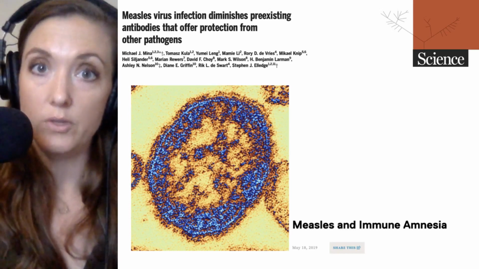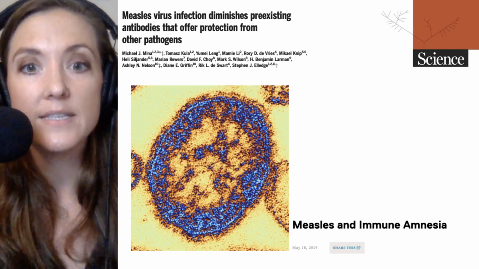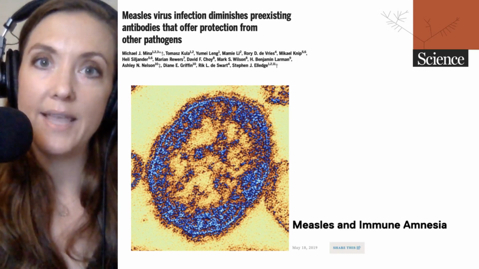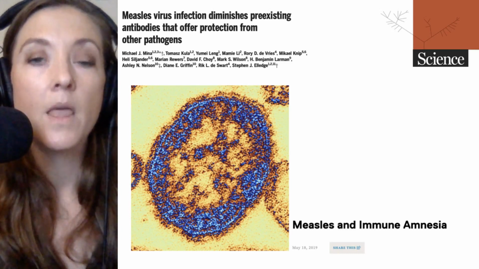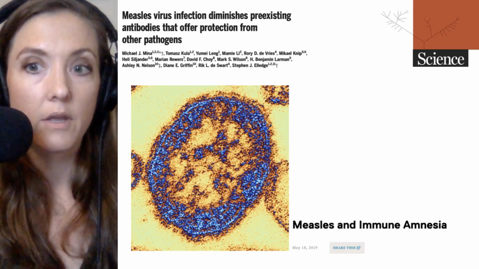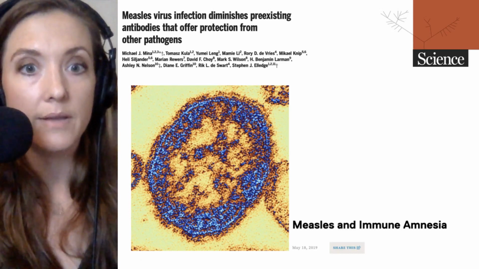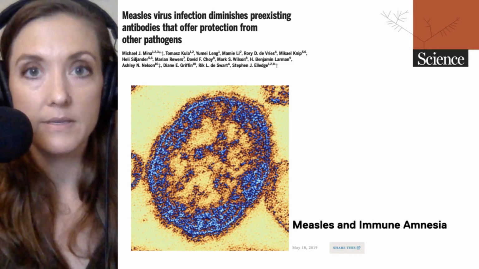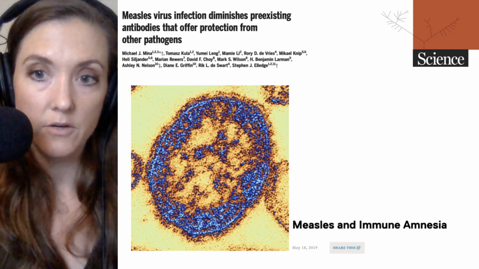In order to do this study, the researchers recruited 77 healthy but unvaccinated children who were between the ages of 4 and 17. They took blood samples of these children before and after a 2013 measles outbreak, and they characterized the immune responses within the blood of these volunteers.